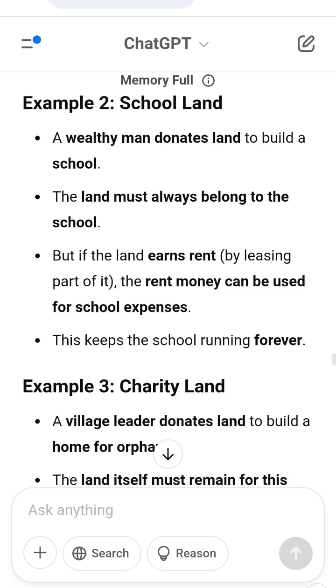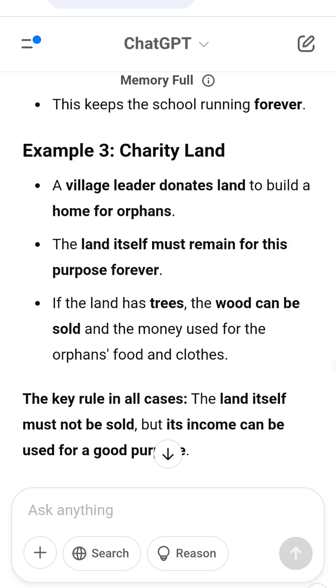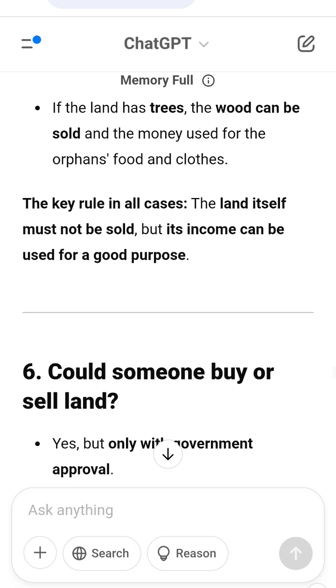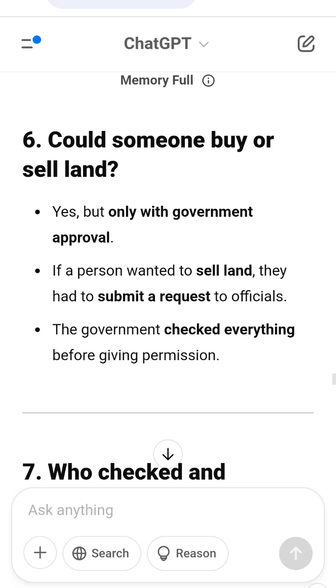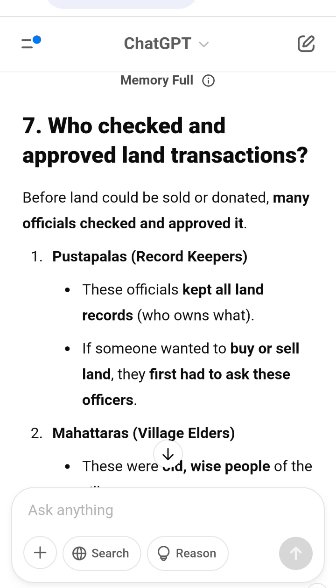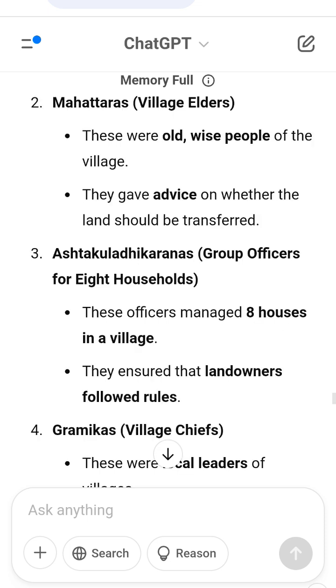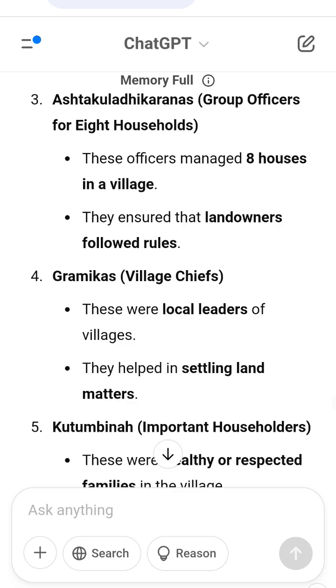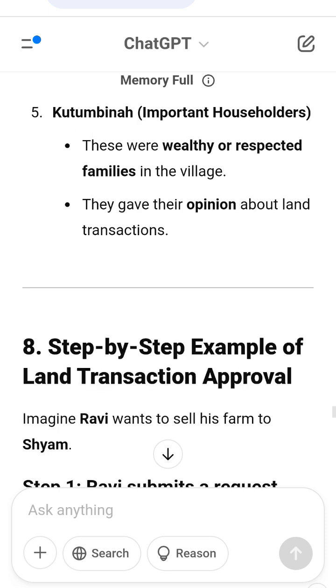Step 4. The local officers, Ashtakulikaranas, check. They make sure there are no problems with the land. If everything is okay, they approve the request. Step 5. The village chief, Gramika, and representative householders approve. They give final approval and send the request to the government. Step 6. The government gives permission. If everything is correct and fair, the district magistrate gives final approval. Ravi can sell his land to Shyam. This entire process ensured land was not stolen and no cheating happened. Land meant for temples, schools, or charities was never misused.